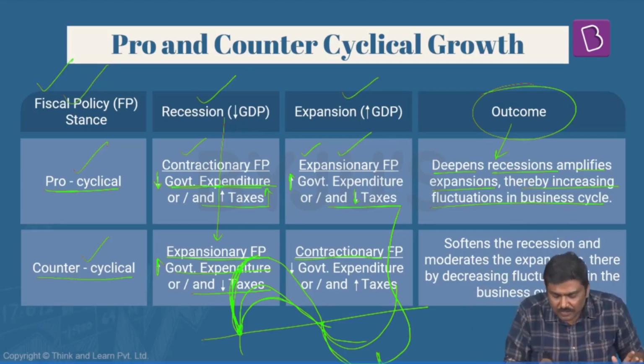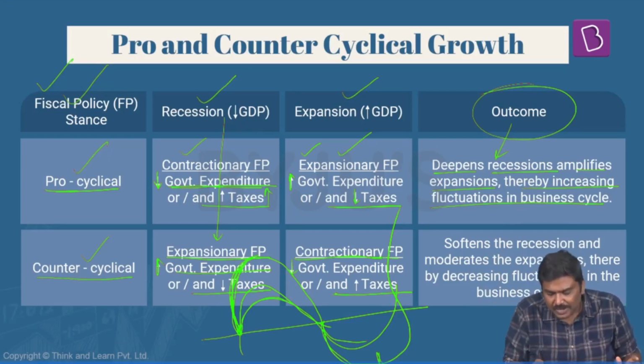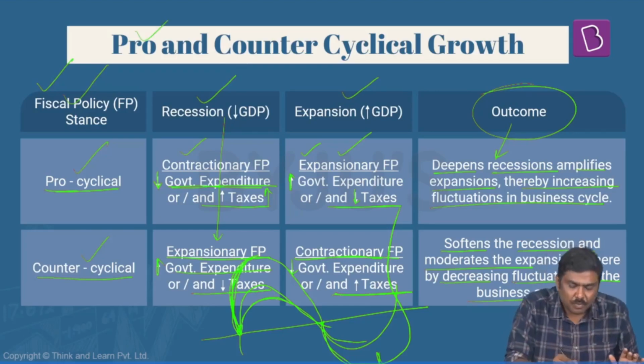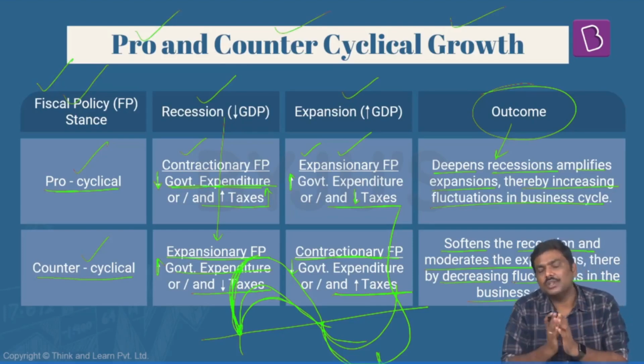So they will follow contractionary fiscal policy, reduce government expenditure and increase taxes. It will soften the recession, reduce its intensity and moderate the expansion, stabilize the cycle, thereby decreasing the fluctuations in the business cycle. So this is a basic application of pro and counter cyclical policy.